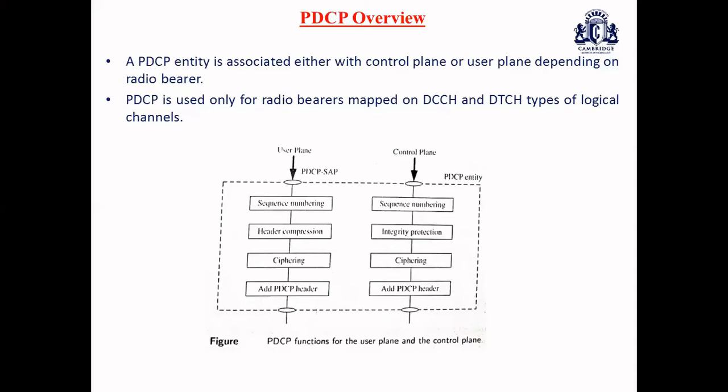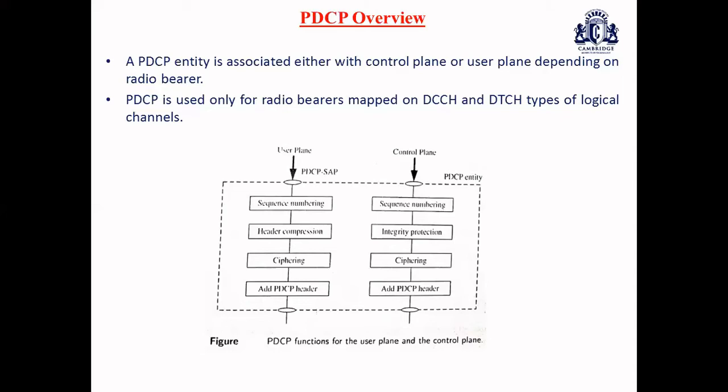In-sequence delivery and reordering of upper layer PDUs take place whenever there is a handover procedure, and also buffering and forwarding of upper layer PDUs from the serving base station to the target.